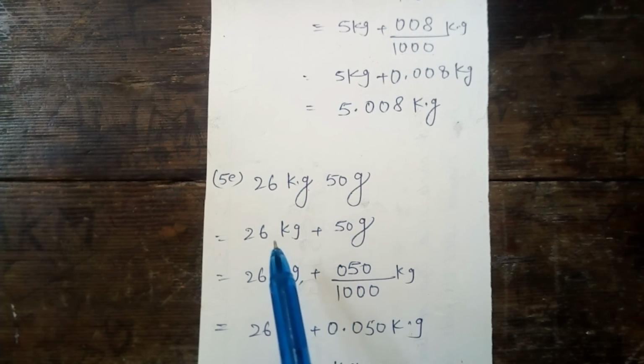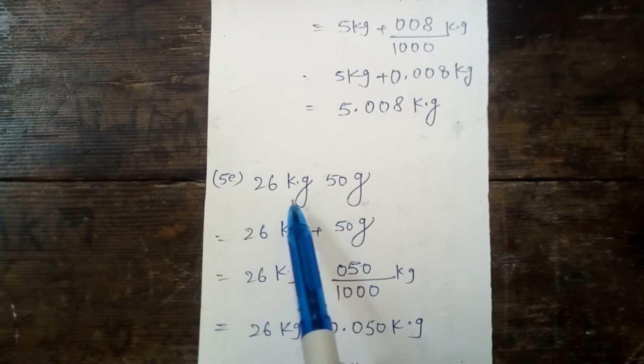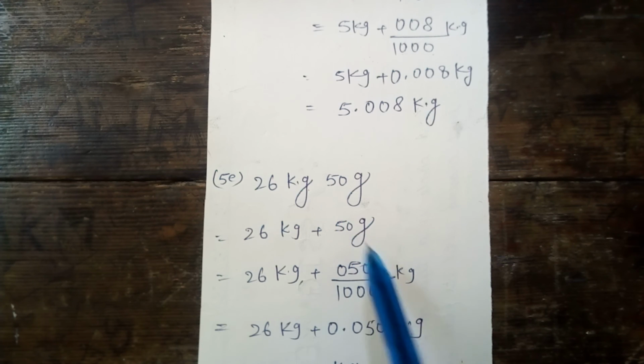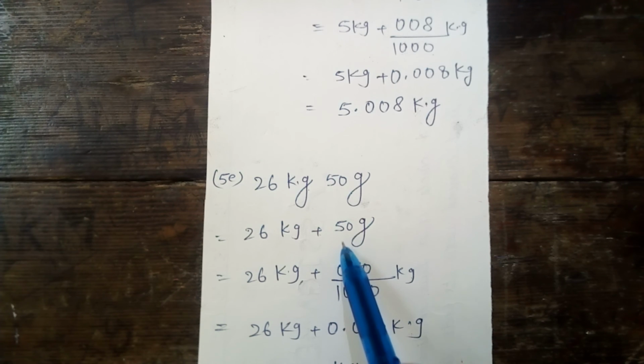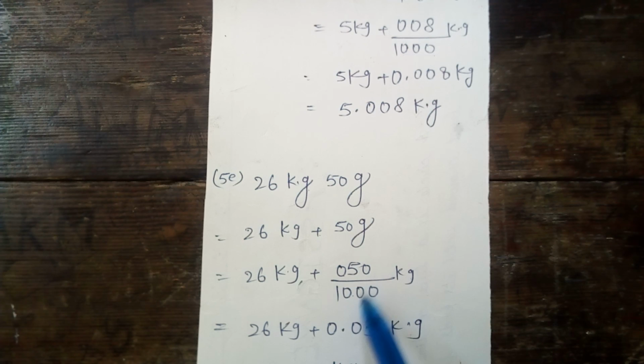My dear student, your next question is 26 kg 50 gram. 26 kg plus 50 gram. Gram converted to kilogram. How? Look here, divided by 1000. So 50 we can write here 050 upon 1000. The meaning is in 1000 number of 0 is 3 and in numerator number of digit is 3. Before 3 digit we will put the decimal point.